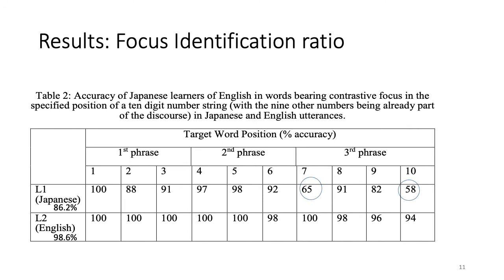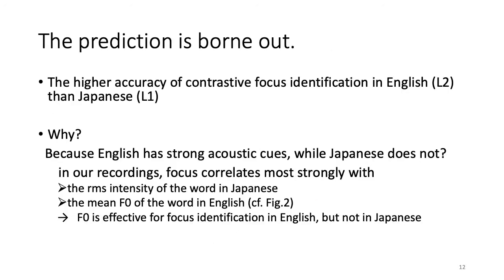This is the result. Sequences of numbers in the two languages are divided into three phonological phrases with 3, 3, and 4 numbers, and the identification ratios were lower for the third phrase in Japanese. As Lee et al.'s study suggested, Japanese focus cannot be identified as highly as English. Does this show that English has stronger acoustic cues for focus than Japanese?